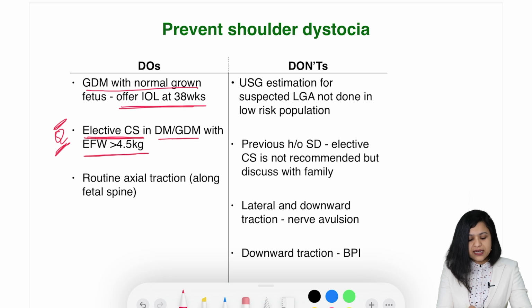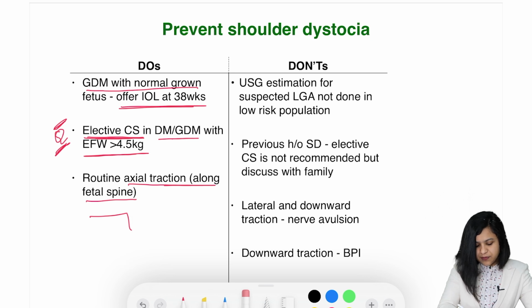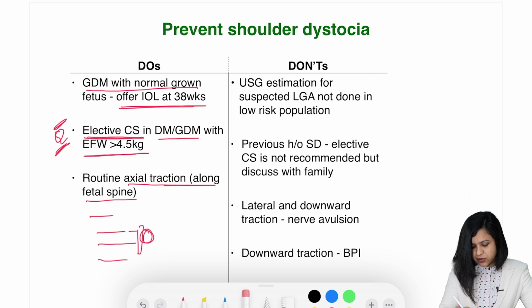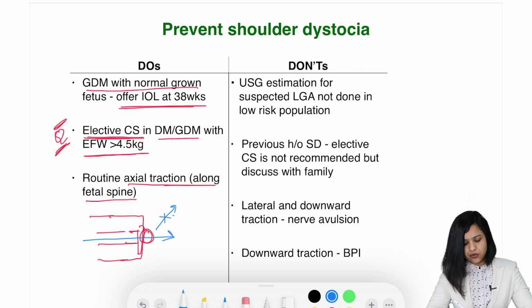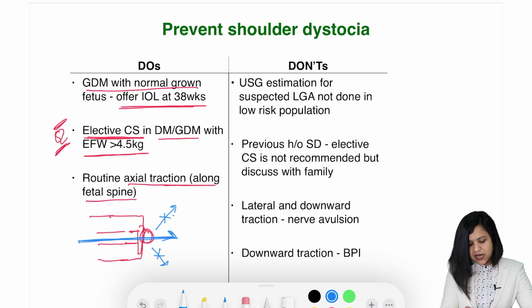Third, what should you do? You should give routine axial traction along the fetal spine. Okay, so if this is the maternal pelvis and the baby is delivering, this is the baby, these are the shoulders, and this is the head. In case of shoulder dystocia, the shoulders are stuck here. So you can only give axial traction, you can only pull here. You should not give an upward pull or a downward pull. It should always only be axial traction.